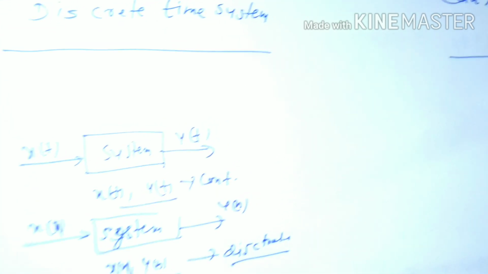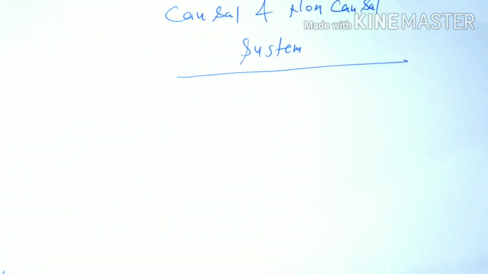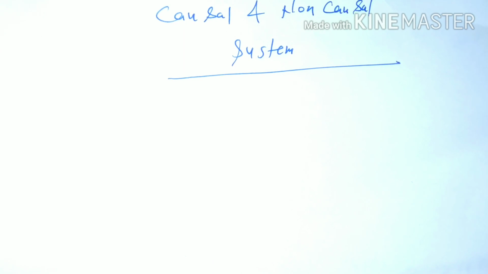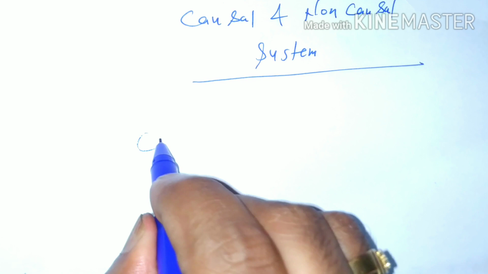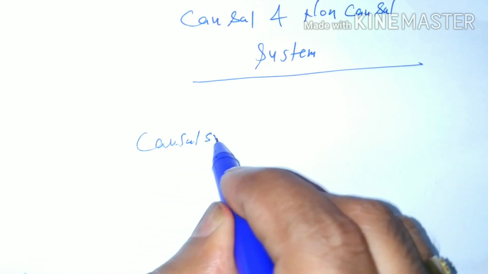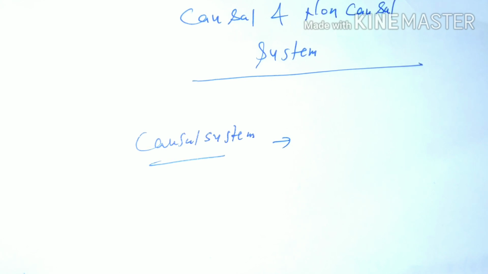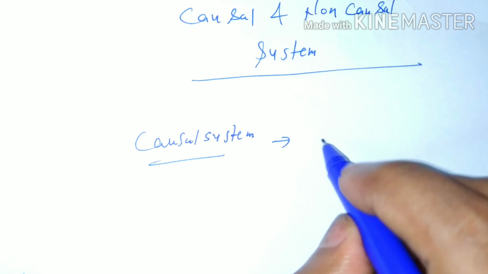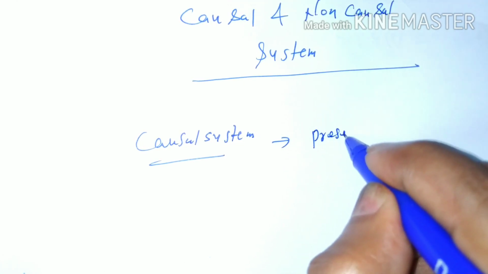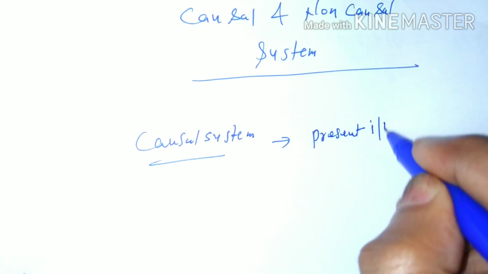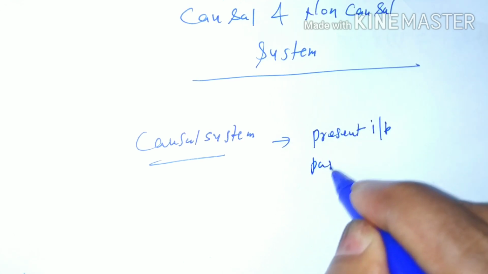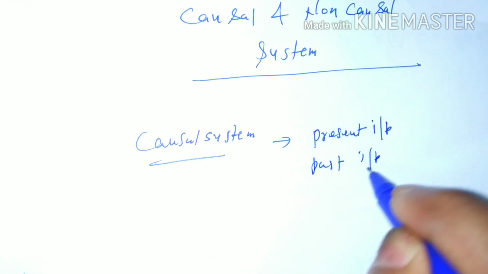Now we are going to discuss another classification, causal and non-causal system. A causal system is a system which depends on present input and past input.